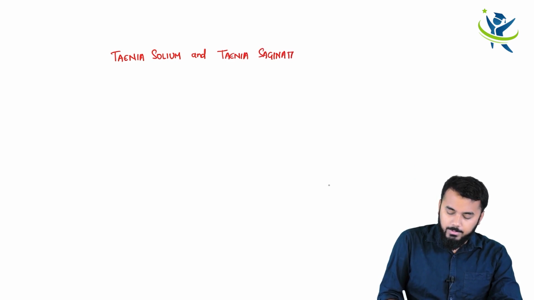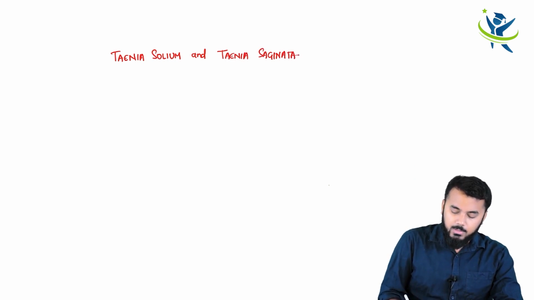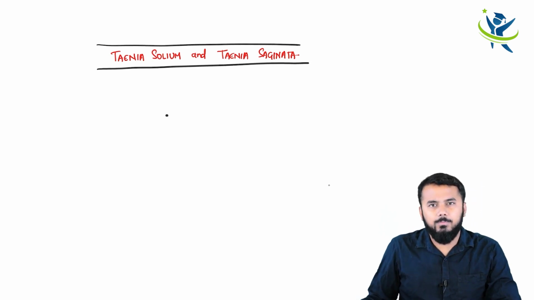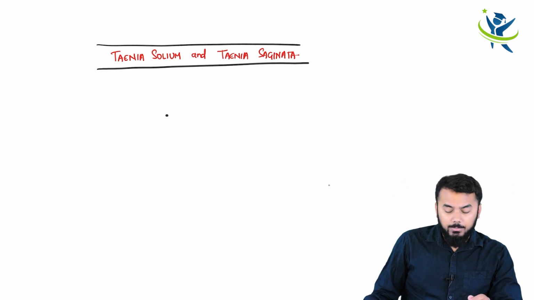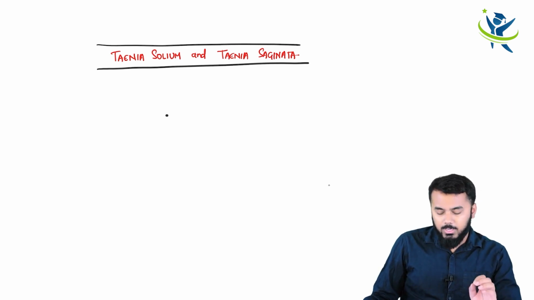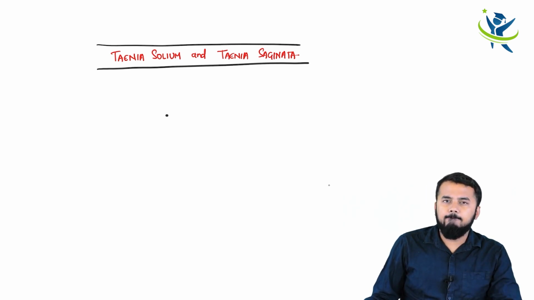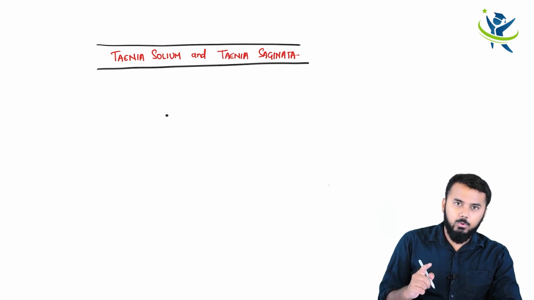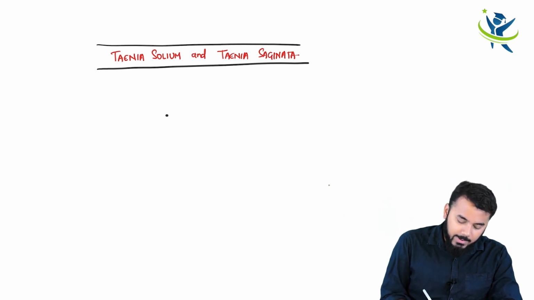Now, the important thing which you need to know is that the life cycle of Taenia solium as well as Taenia saginata, both of them are almost similar. The only difference between Taenia solium and Taenia saginata is regarding the structure of the scolex, which I will be telling you what is scolex and all. But the main difference is that the intermediate host is different, okay. For example, the definitive host for Taenia solium and Taenia saginata is man.